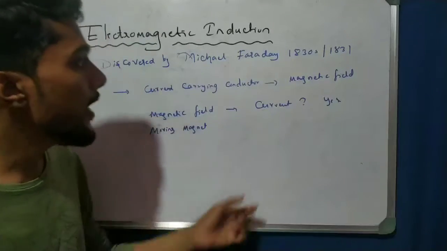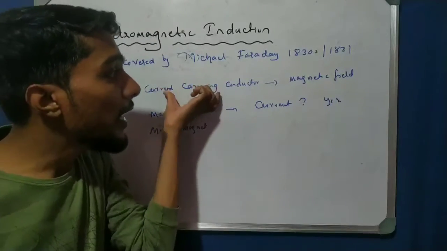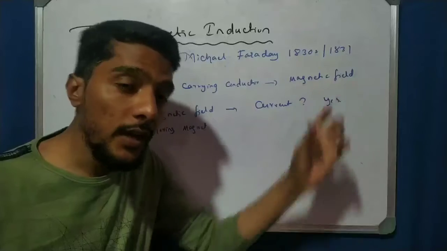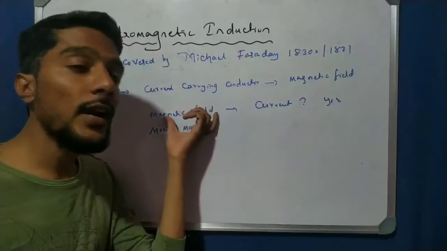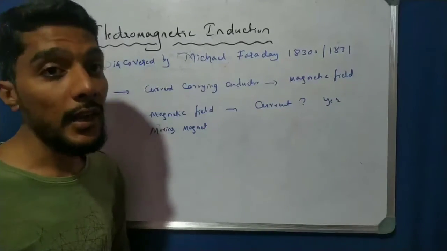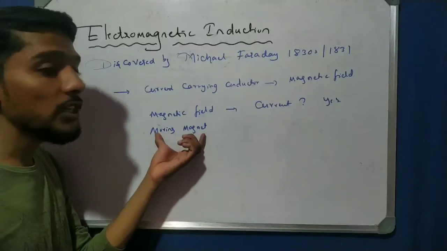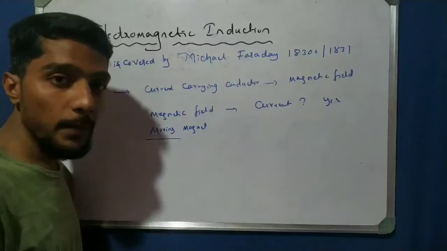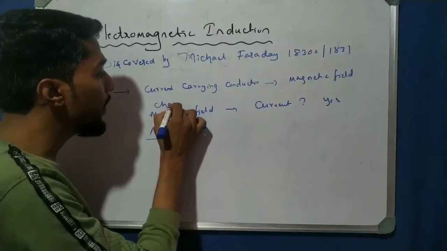Faraday observed that if a current carrying conductor can produce a magnetic field, it is possible that a magnetic field also produces current. This is correct, and the condition is that the magnet must be moving, or there must be a changing magnetic field.